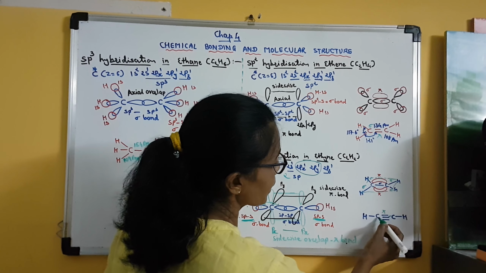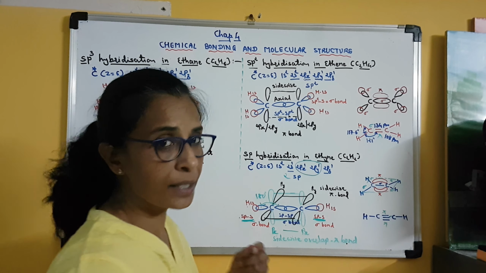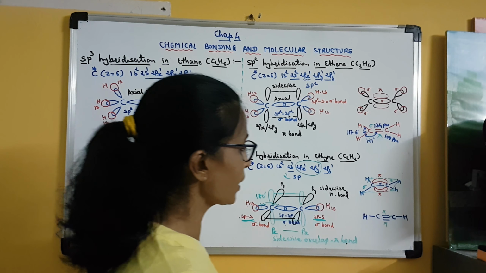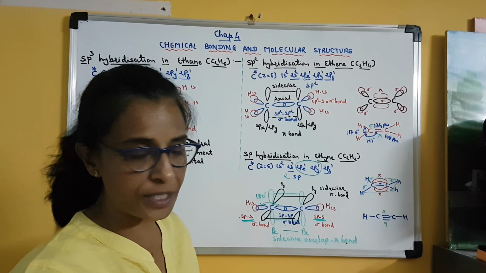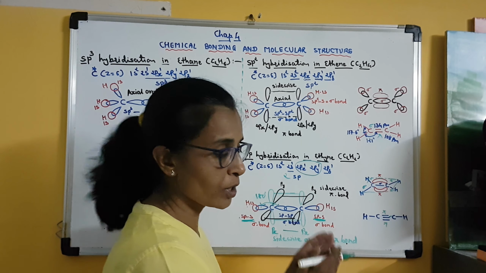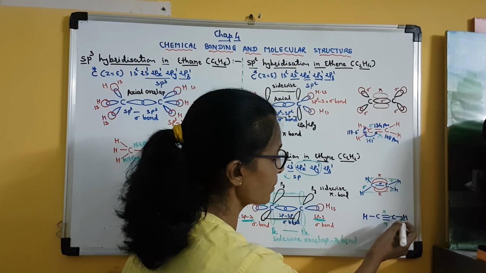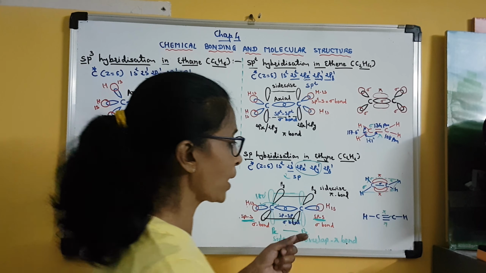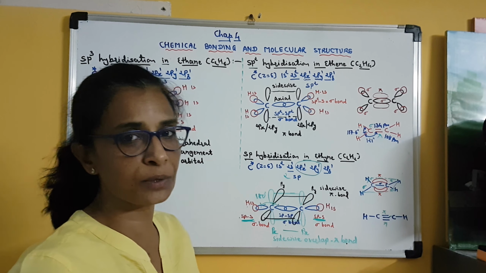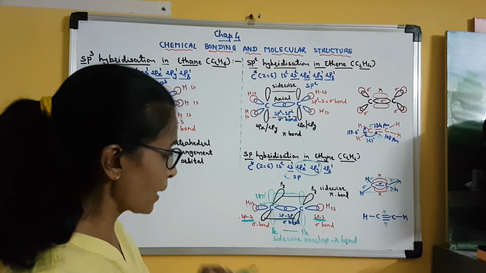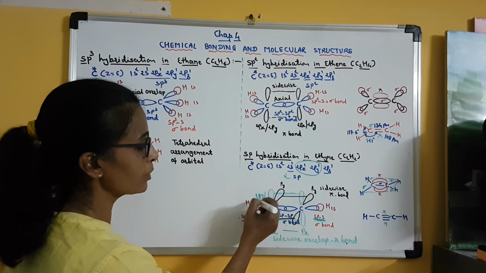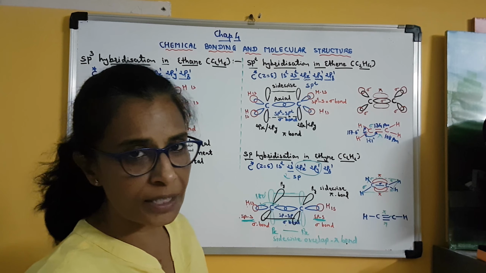So here in ethyne there is a carbon-carbon triple bond, and this bond length value is even shorter than 134 picometer. In our textbook, for ethyne, the carbon-carbon triple bond length and carbon-hydrogen single bond length values are not given, so you also don't have to remember them. But the bond angle you can remember, it is 180 degrees.